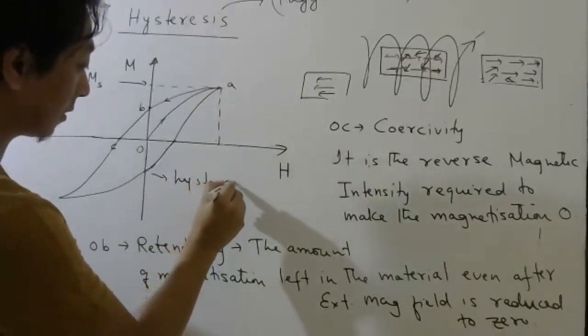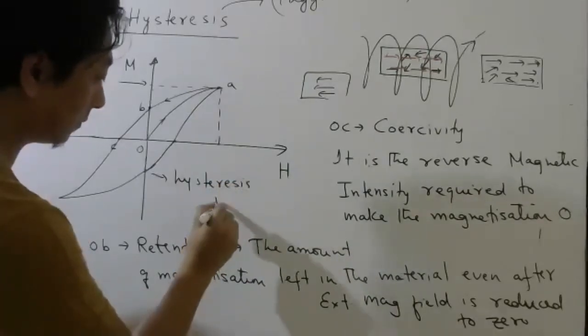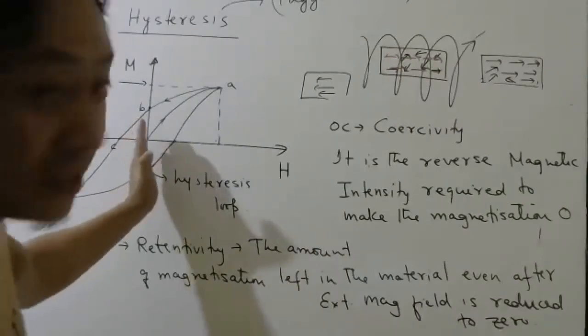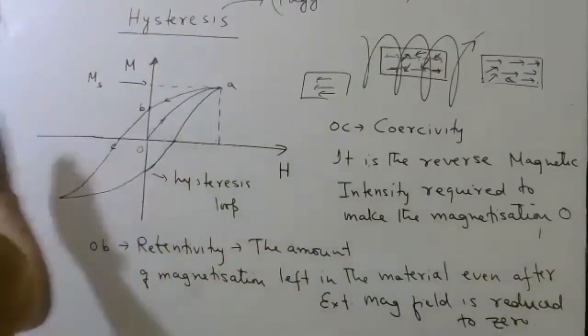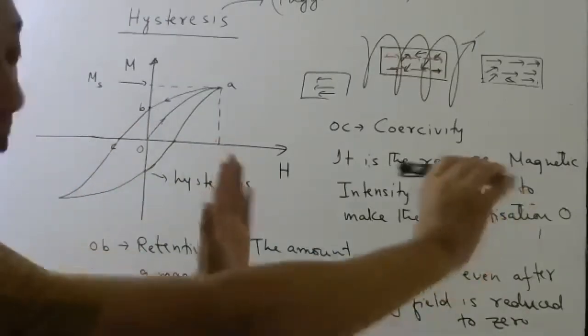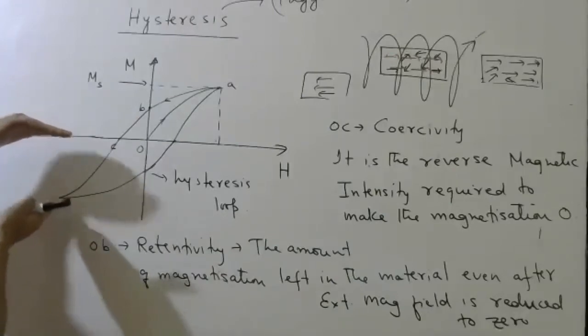Hysteresis loop. I hope it's very easy to understand, right? Whatever I discuss this way, the same thing you do this way. So you keep applying the reverse magnetic field. Now the dipoles will orient in the opposite direction till all of them have reached saturation.